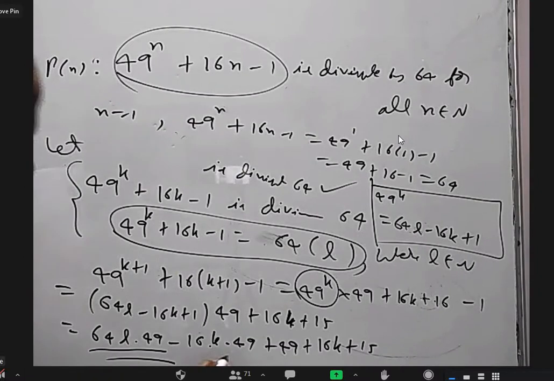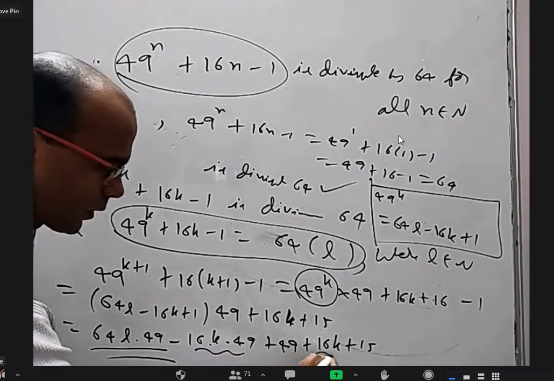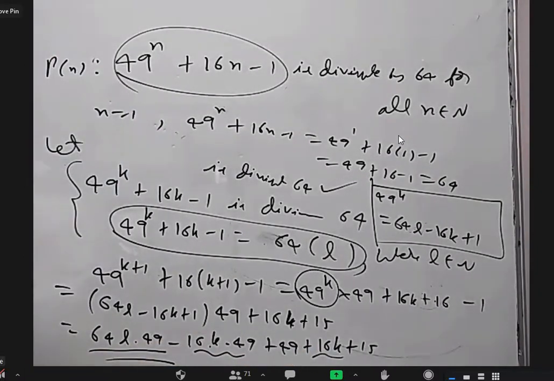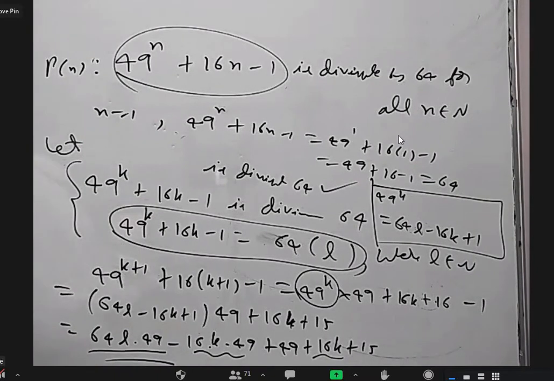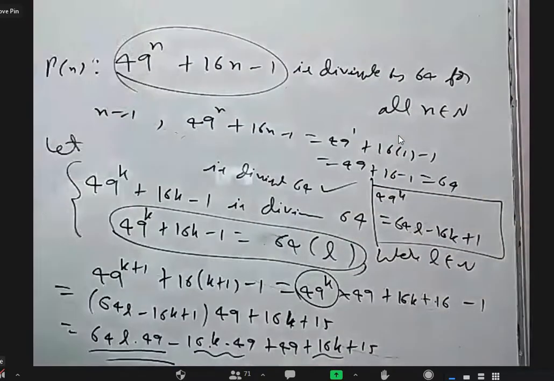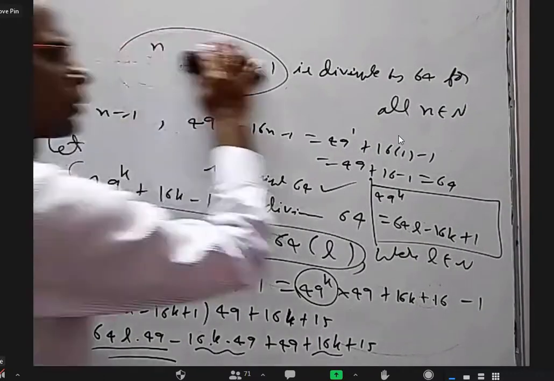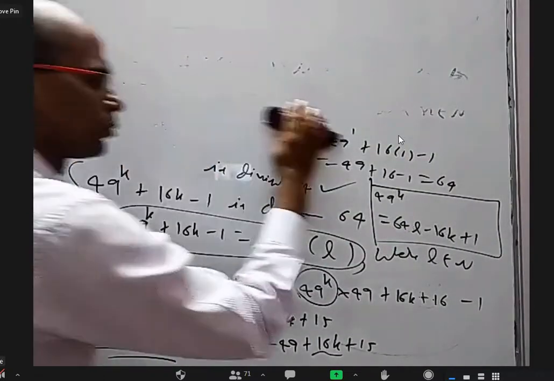From this and this, can I take anything common? 16k, sir. So I'm going to write 16 common: 49k plus k. That is equal to 50k.